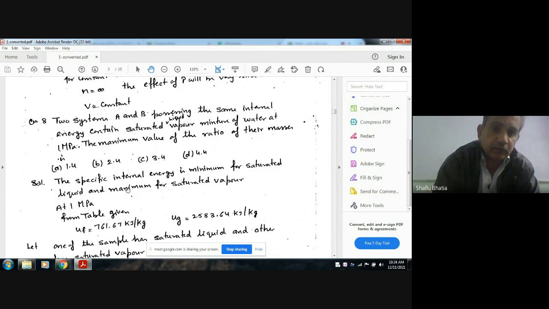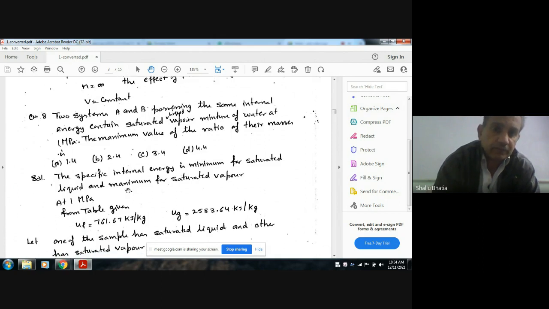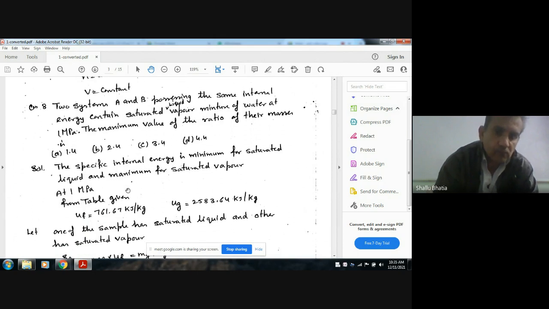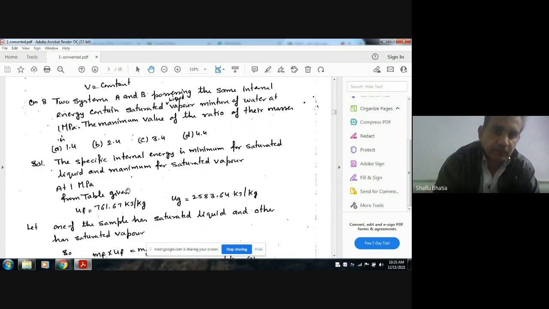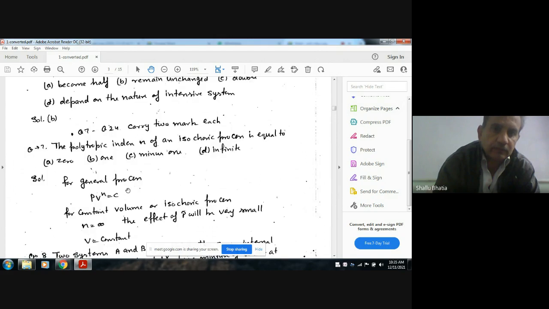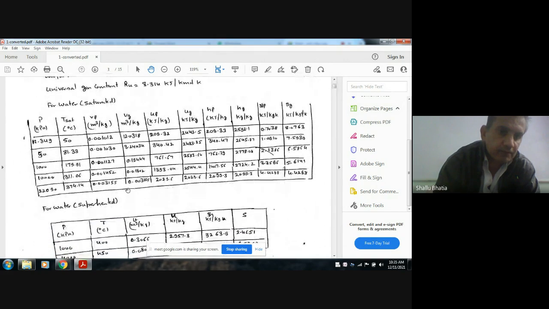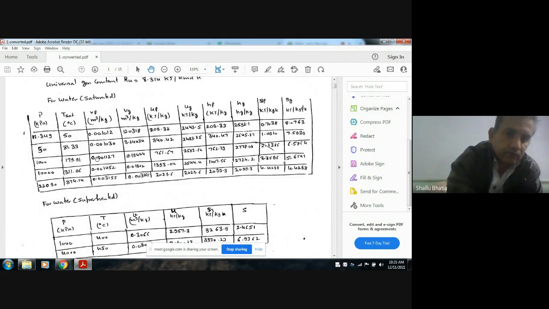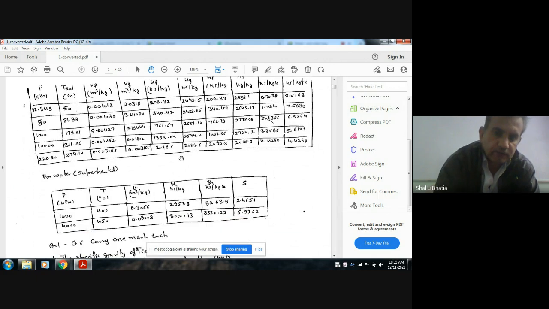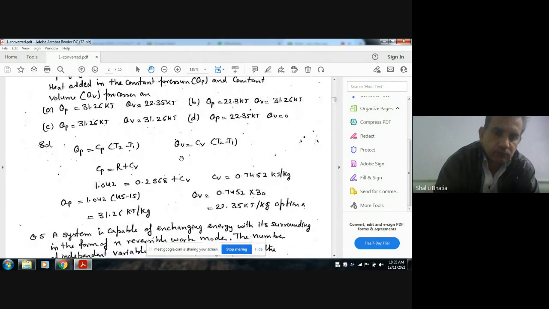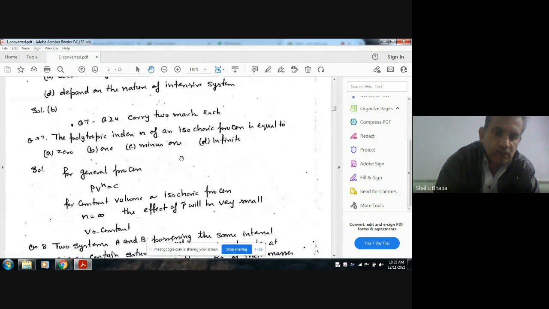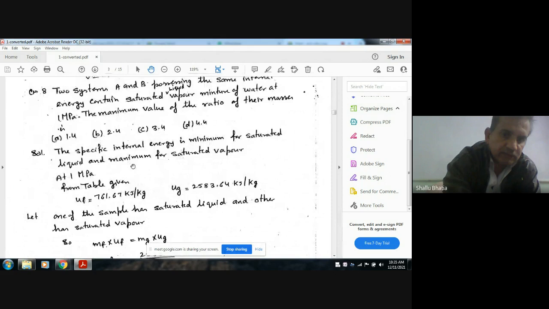As the internal energy of both systems is the same, and the pressure is given as 1 MPa, at 1 MPa UF, from the table given in the beginning, is 761.67 and UG is 2583.64.